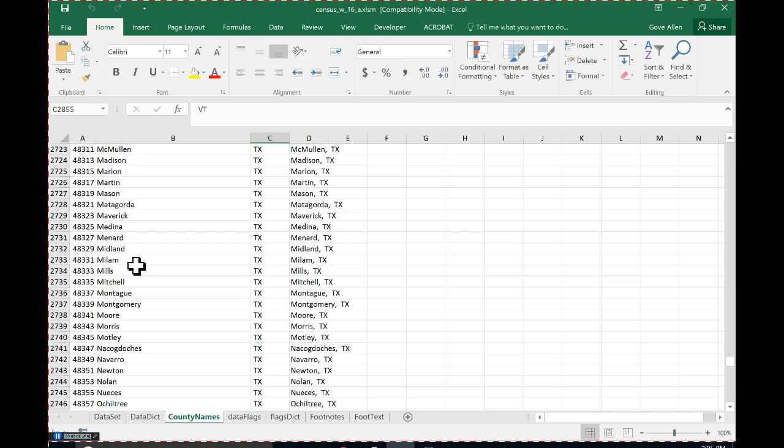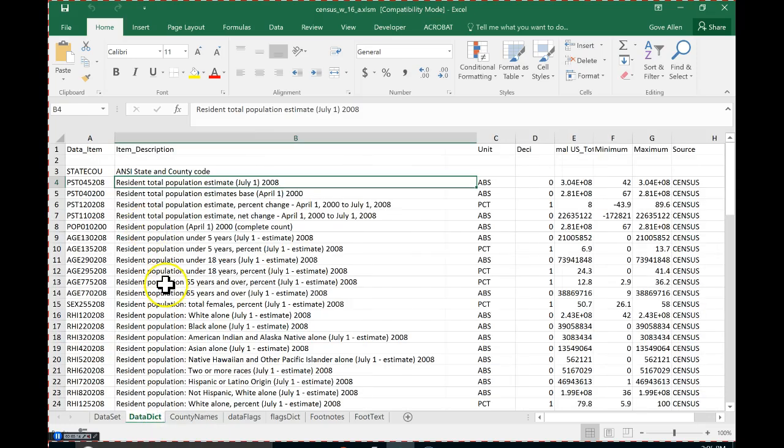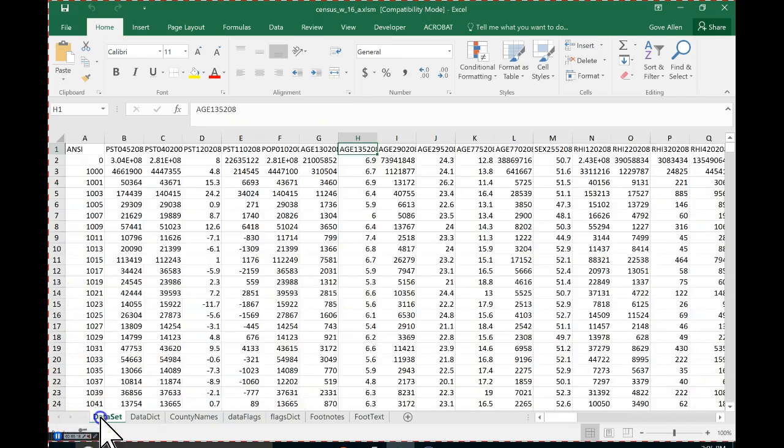We'll take a couple more. There's more to be said about it. The second tab has codes so that we can interpret what's on the first tab. Okay, if you can help me interpret something, help me. Let's do this. Tell me what this column of data is. PST045 for population, that's resident total population estimate from July 1st, 2008.